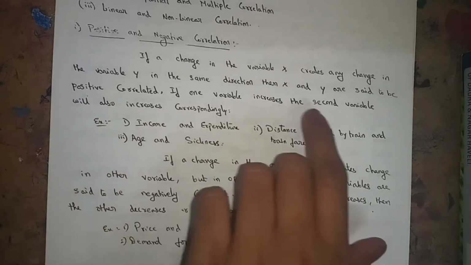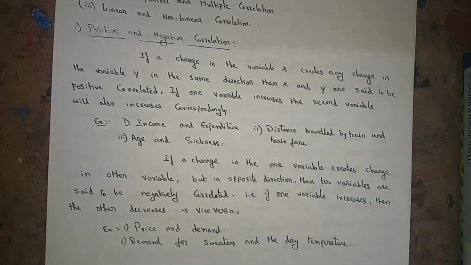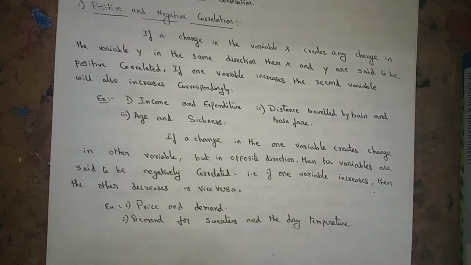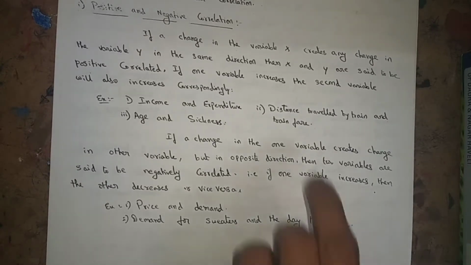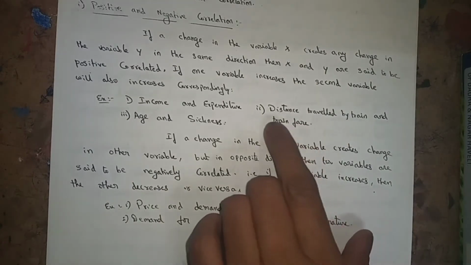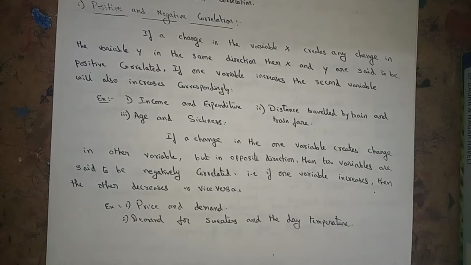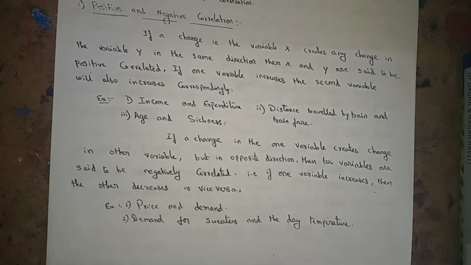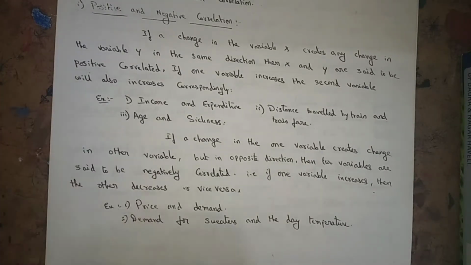If one variable increases, the second variable also increases correspondingly. For example, income and expenditure: if income increases, expenditure also will increase. The second example is the distance traveled by a train and the train fare: if the distance increases, the fare also will increase. Now, age and sickness: by increasing our age, our sickness also will increase automatically. These are three examples of positive correlation.